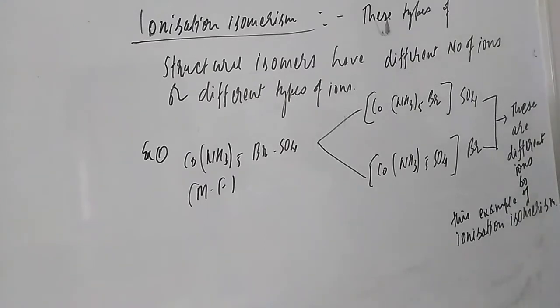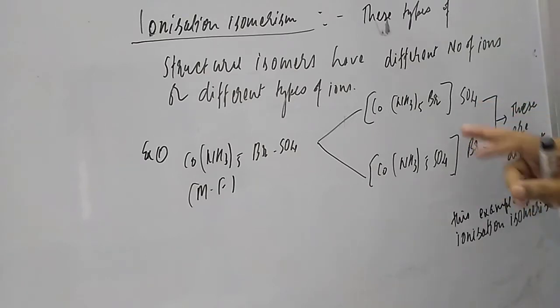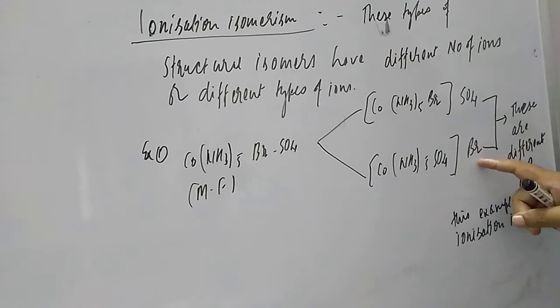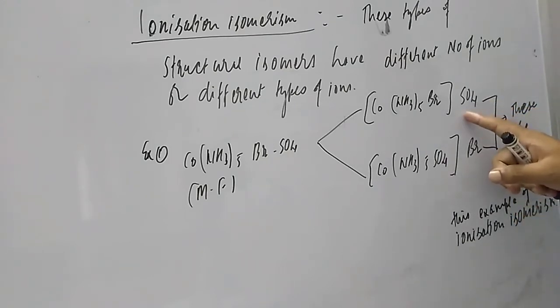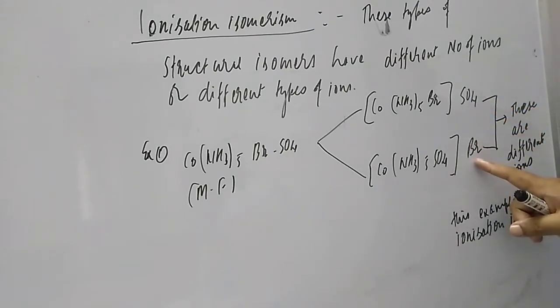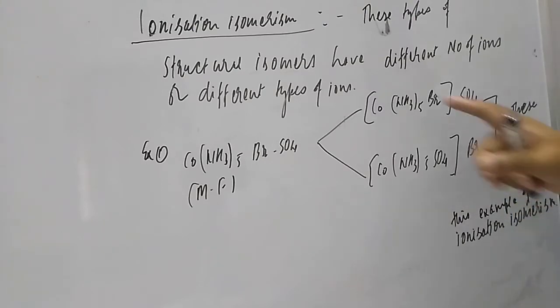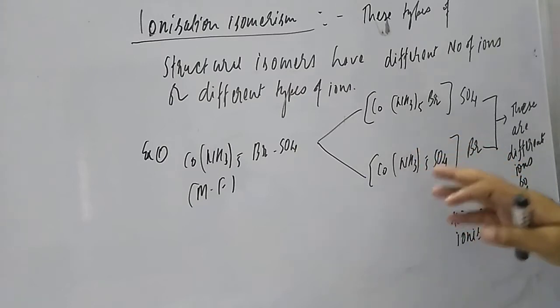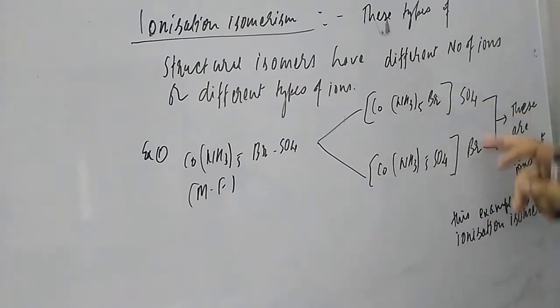In ionization isomerism, I told you, student, they are having different ions. Whatever ions are going to ionize when you dissolve, this complex ion is not going to change, only the outside ion is going to dissolve in water. So this will give sulfate ion, this will give bromide ion. These are different ions, so that is ionization isomerism. The rest of the molecular formula is the same, everything is the same, only it is giving different ions. That is why it is the example of ionization isomerism.